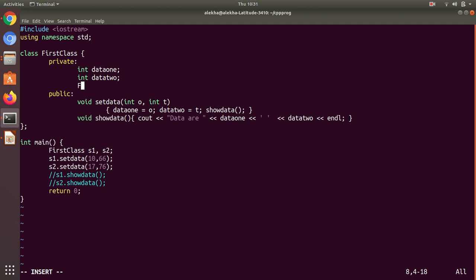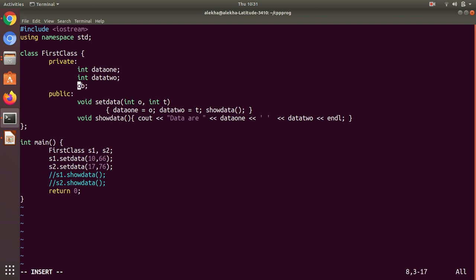So I cannot declare a first class object here. I can declare a pointer which will hold an address of the first class type, but we cannot have an object of the same class, like a recursive object inside. This is not allowed. We can have another class, say second class.